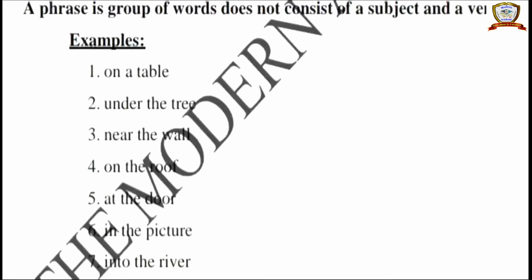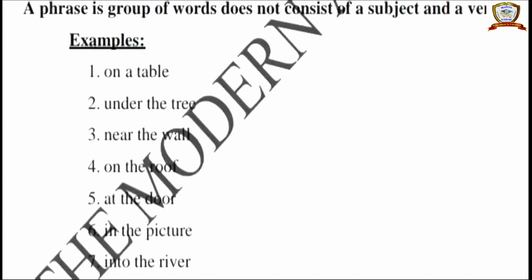Next, Lara catches the ball. Sanu draws the picture. Arvind attends the call. The cat is sitting on the table. The dog walks near the wall. The thief jumped into the river. See, so the sentence has a subject and a verb and some other things. So if the subject and verb come, only then will it give a complete meaning. So that is considered as a class. The remaining parts are considered as a phrase.